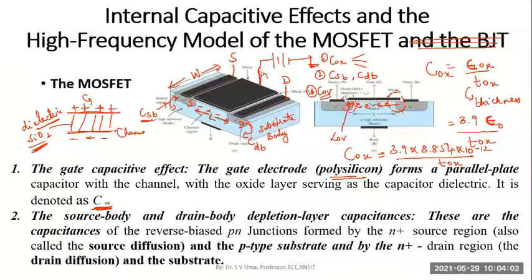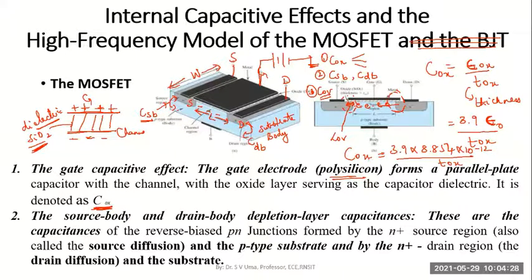Epsilon ox represents the permittivity of the oxide layer, divided by the thickness of the oxide layer. And this epsilon ox can be written as 3.9 times epsilon naught, where epsilon naught represents the permittivity of air, and that is 8.854 into 10 to the power of minus 12.